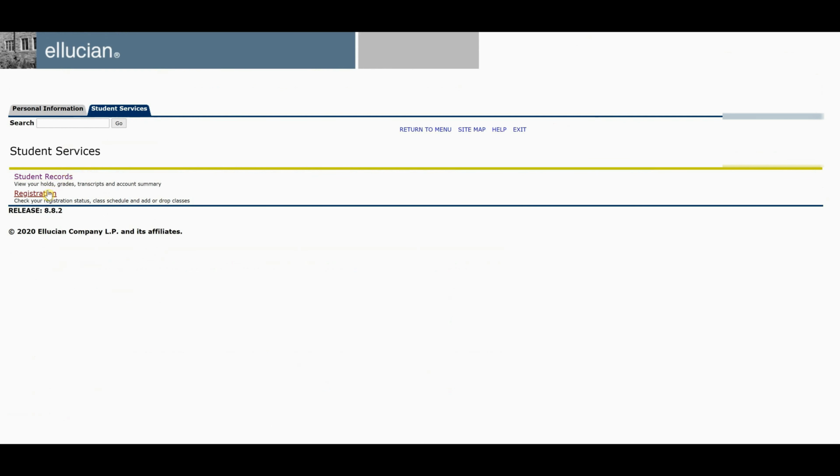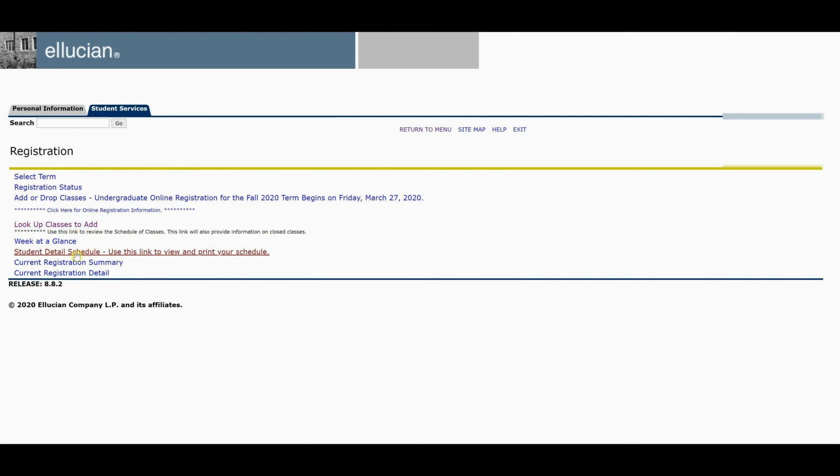You want to make sure you look at your schedule the night before classes start so you know your room numbers, you know the times of your schedule. So the easiest way to do that is if you select Student Services, which we're already on, that tab. You can go down to the second link, select Registration. Now, you could do this two ways. You can select Student Detail Schedule, use this link to view and print your schedule.